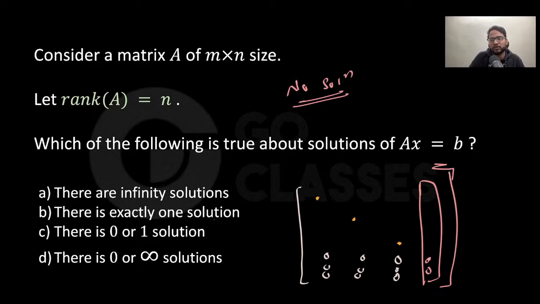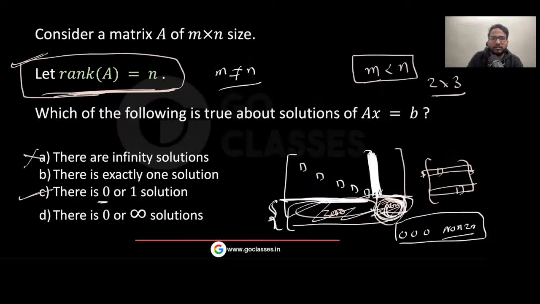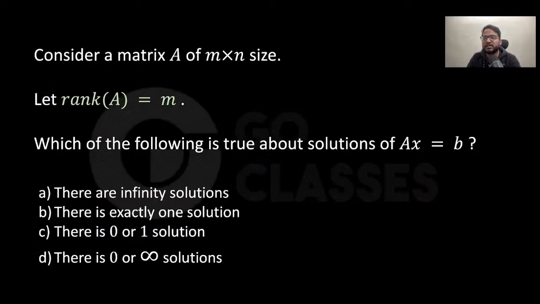So either there is a unique solution, exactly one solution, or there is no solution, right? Zero or one solution. So C is the answer. Either there is zero solutions or one solution. Let's do more questions so that you are more comfortable with these kinds of things.